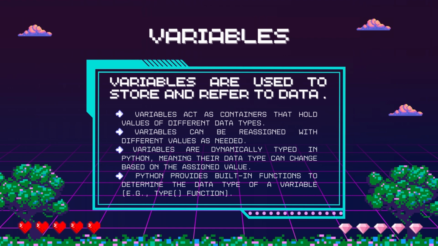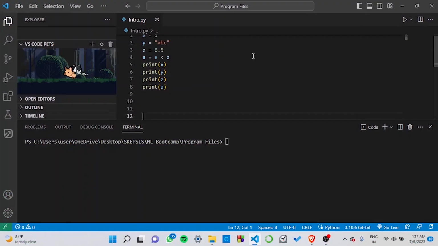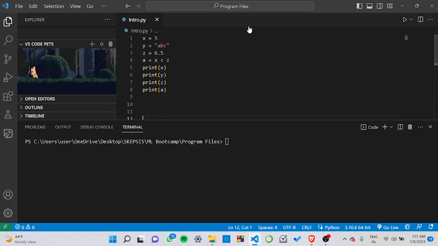In Python, variables are created by assigning a value to a name. This process is known as variable declaration. The name of the variable can be chosen by the programmer and should be descriptive to represent the data it holds. Here's an example of variable declaration in Python. Over here, as you can see, I have taken four variables, x, y, z, and a.